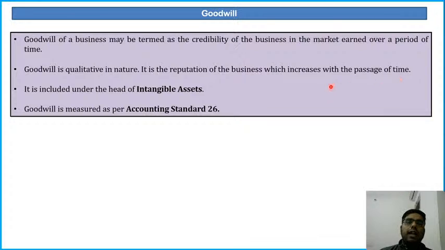It is included under the head of intangible assets. In the balance sheet, it is included under the head of fixed assets, intangible assets. Goodwill is measured as per Accounting Standard 26.